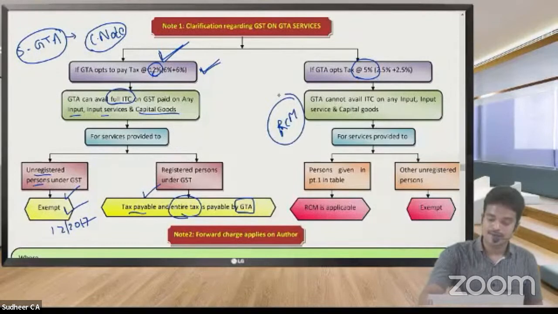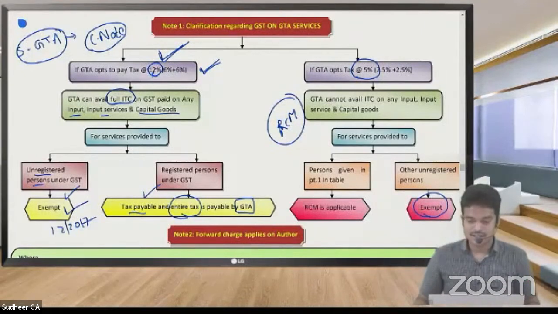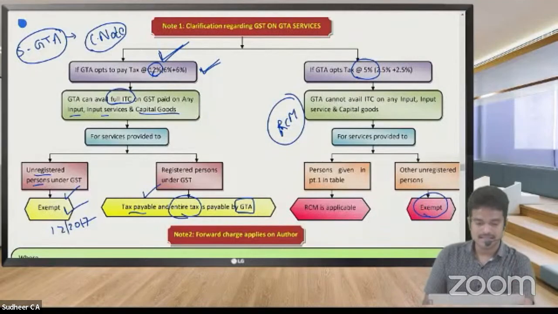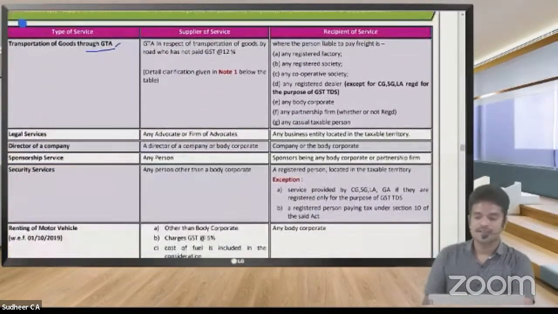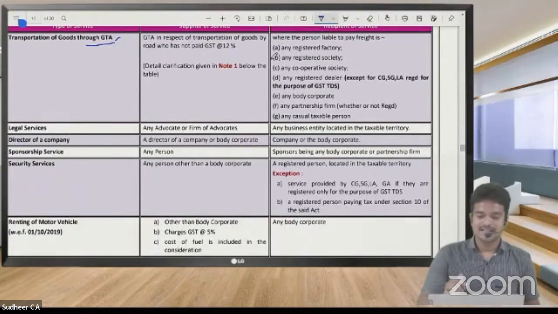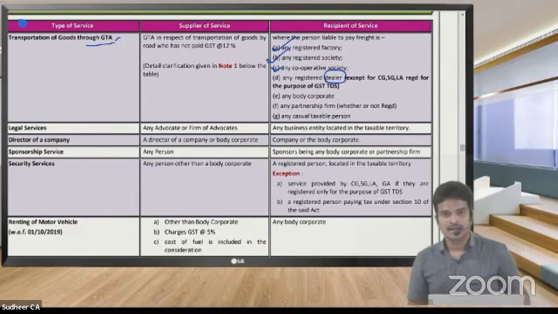Sir, if the recipient is unregistered, exempted. If the recipient is registered, here is the list of persons which was given. Here if you see, if the recipient of service is a registered factory, registered society, or a cooperative society, or a registered dealer under GST, not being government, government need not pay.